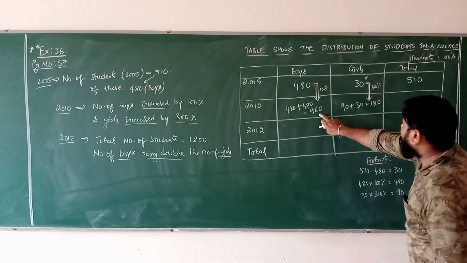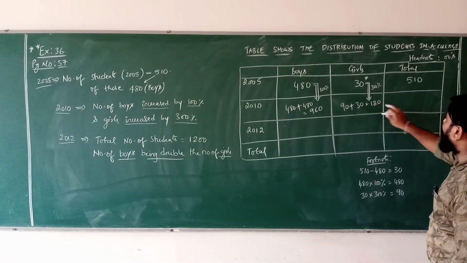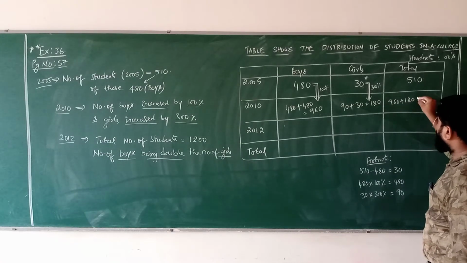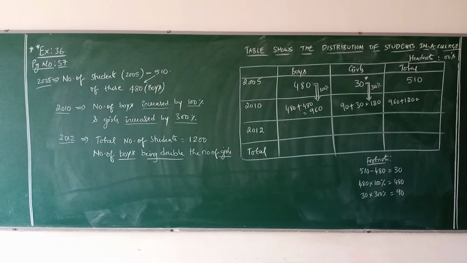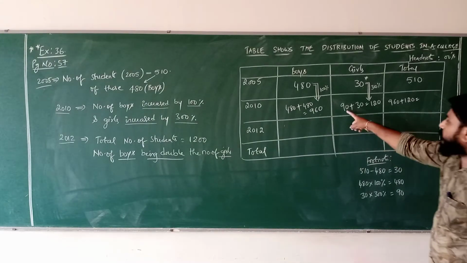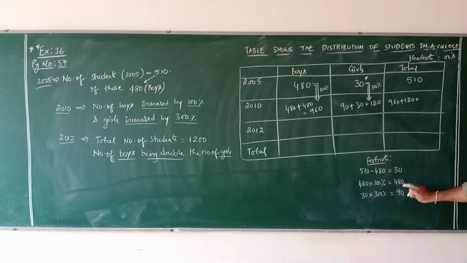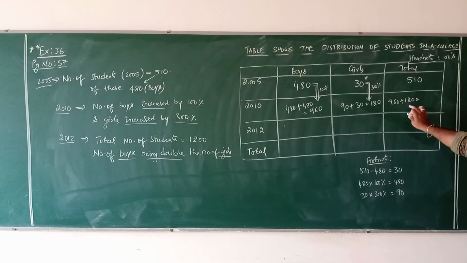Next here, total 960 plus 120. What's the value? See, these totals I am writing in the table just for understanding's sake. Actually, you are supposed to write directly in the table; you should not do these kinds of calculations here.